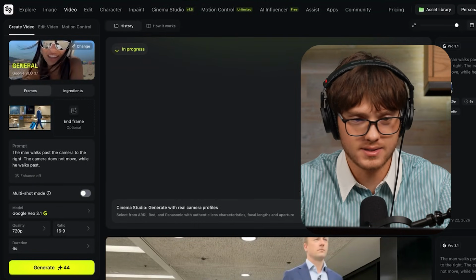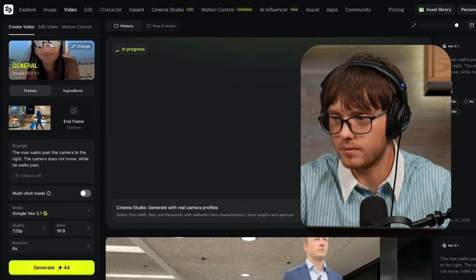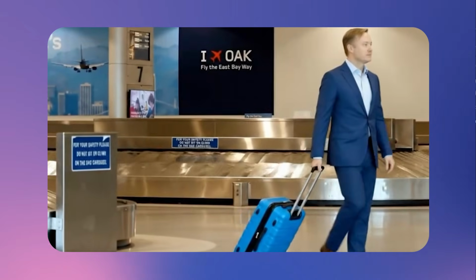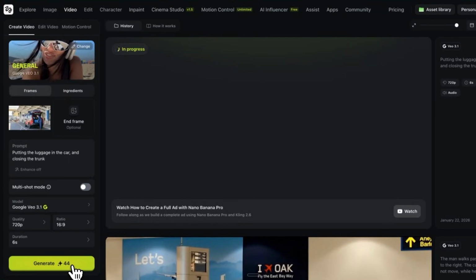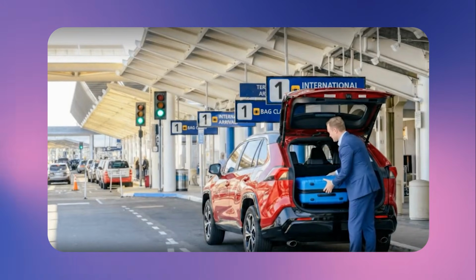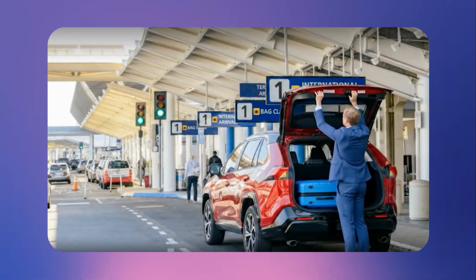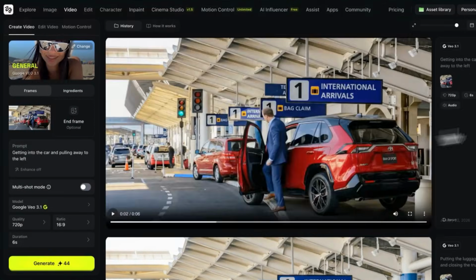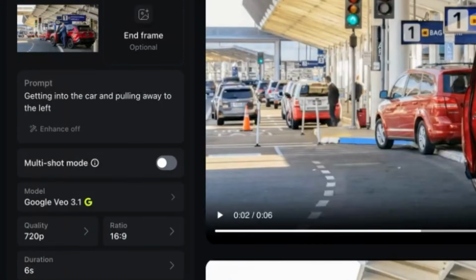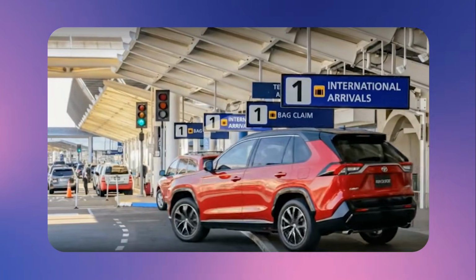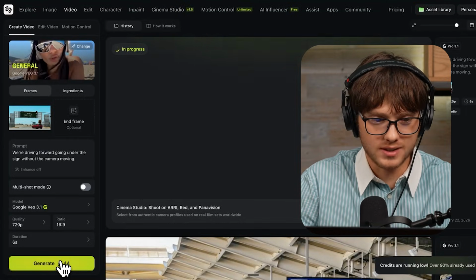Now we'll make the next scene, which is him walking at the airport. We'll use the same prompt because I think it'll work for this video as well. Now we'll move on to the one of him putting the luggage into the car. I think it looks pretty good, so we'll go to the next one, which is him getting into the car. The prompt will be getting into the car and pulling away. This one looks good, and we'll move to the last generation, which is the car driving away, going past the sign.